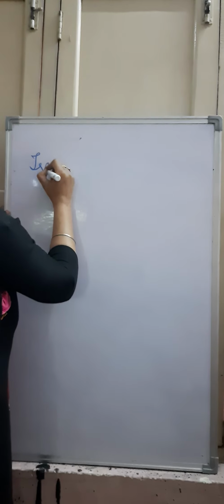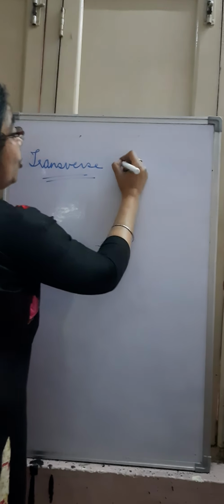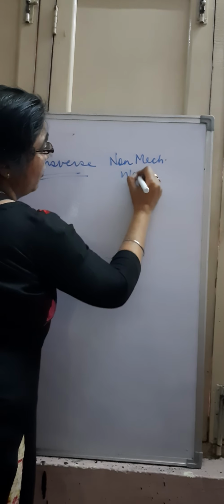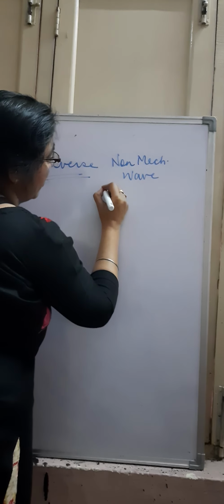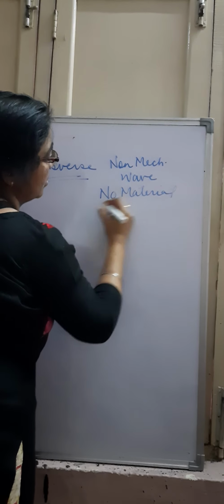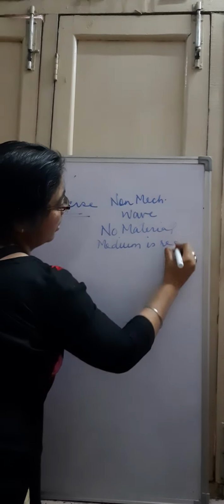Now, what are transverse waves? Transverse waves, I have already told you, these are the non-mechanical waves. Non-mechanical waves means they do not require material medium for propagation. No material medium is required for propagation.